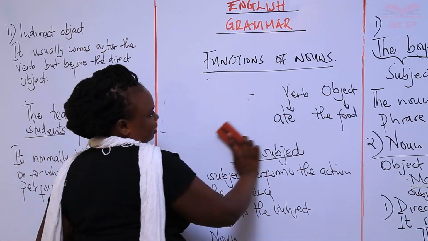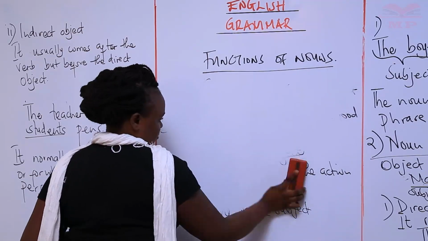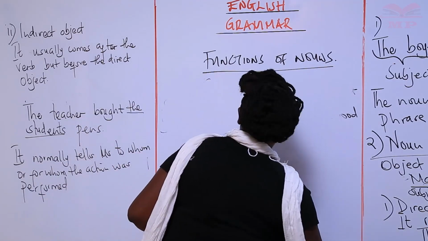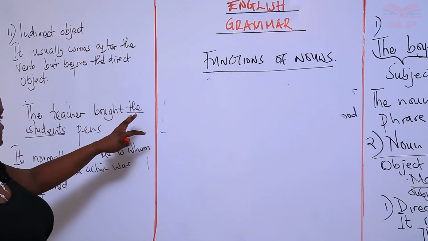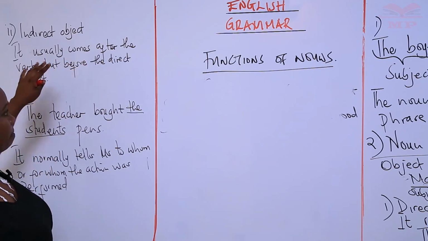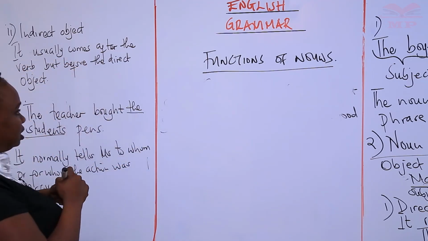All right, now to continue on that, we have another thing about the indirect object. We are looking at the positioning. We've said that it normally comes after the verb but before the what? The direct object.